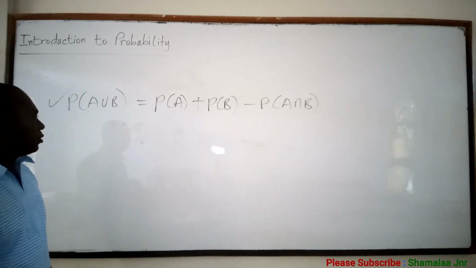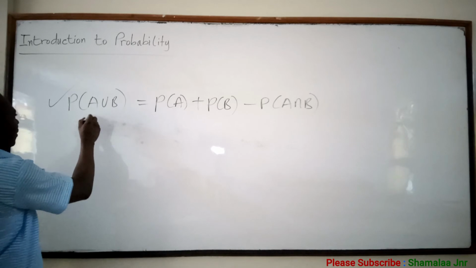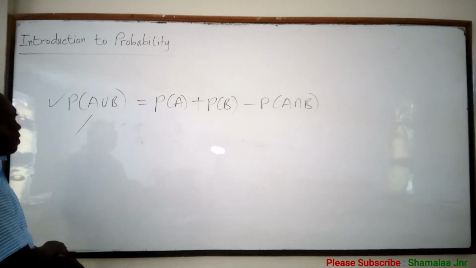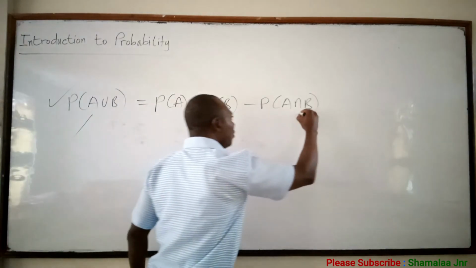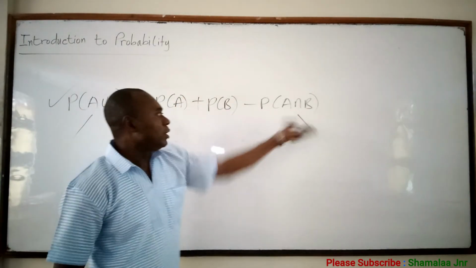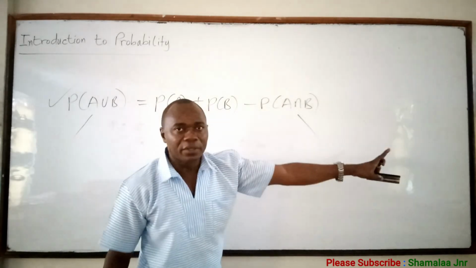This is the probability of A or B, and this is the probability of A, the probability of B, minus the probability of A and B.